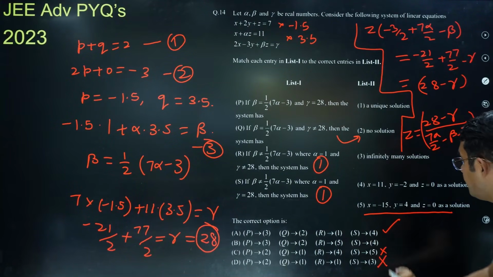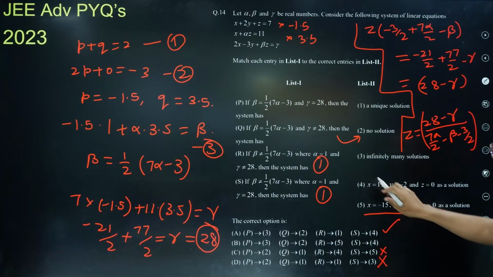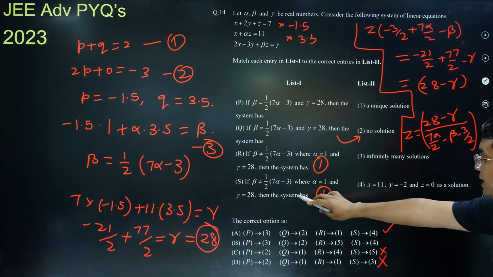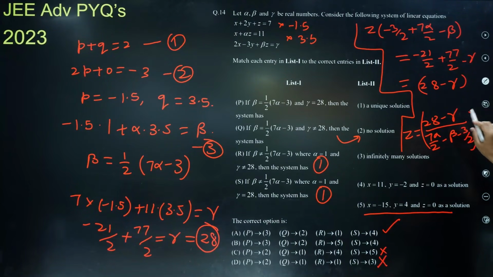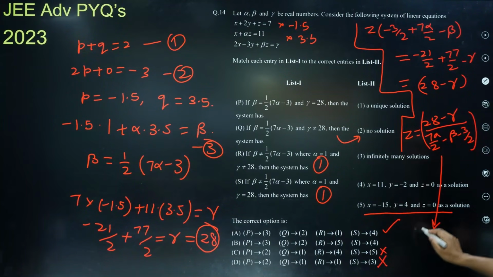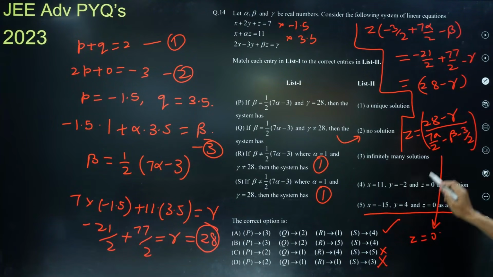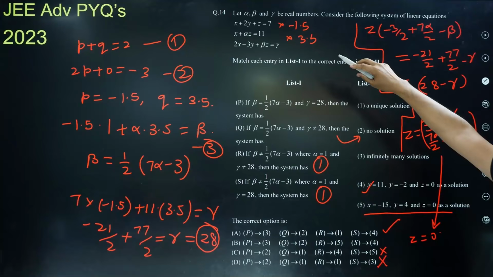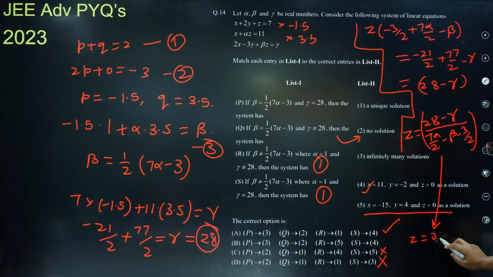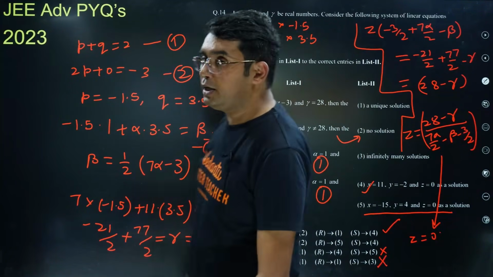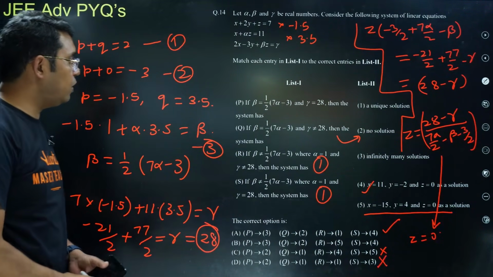So this will be having 1, and for S whether it is having 4 or not, you can check, because for S gamma they have given 28, so for case of S, your Z will become equal to 0. Okay, and if Z is equal to 0, your X will become equal to 11 from that equation, and if you know Z, you know X, I think Y can also be found, and it is coming out to be minus 2. So this way this question can also be done. I hope you understand how I have done it.